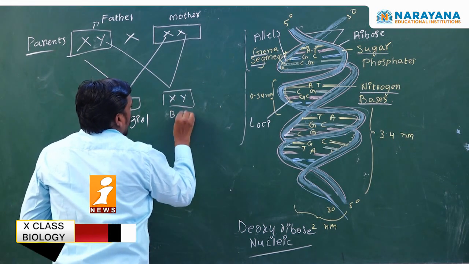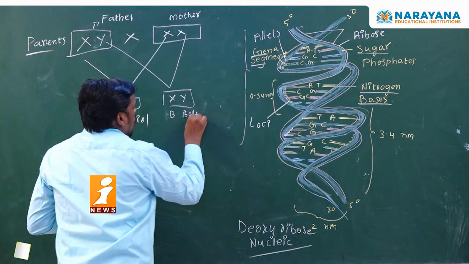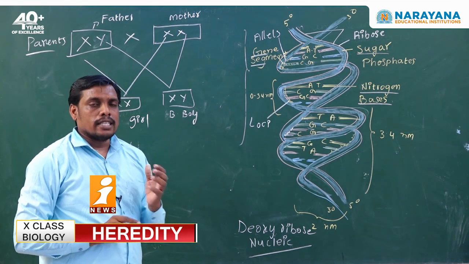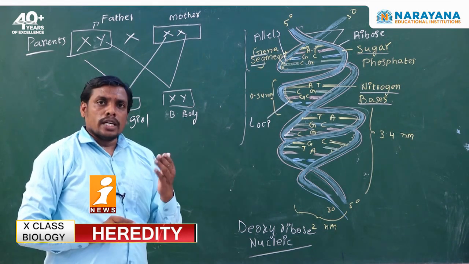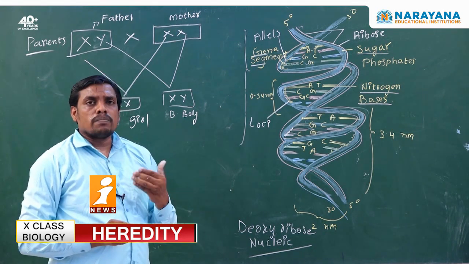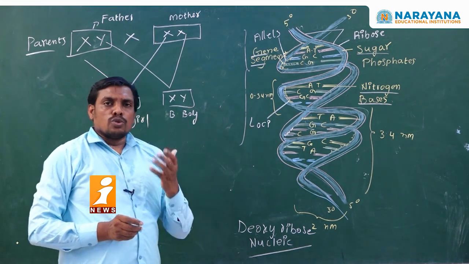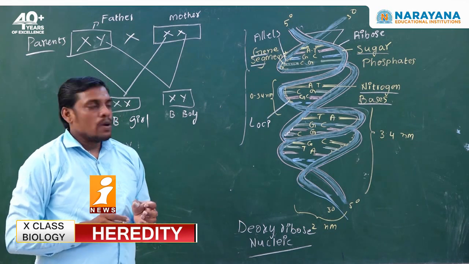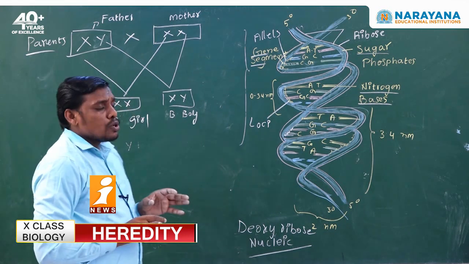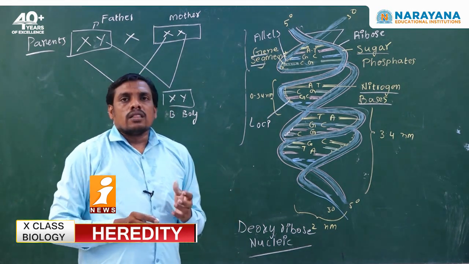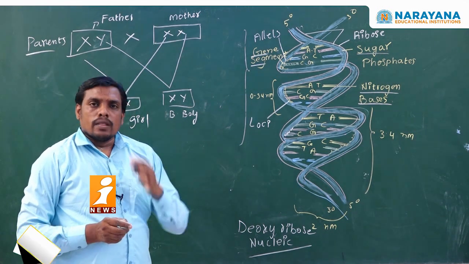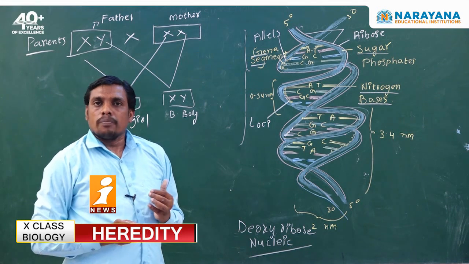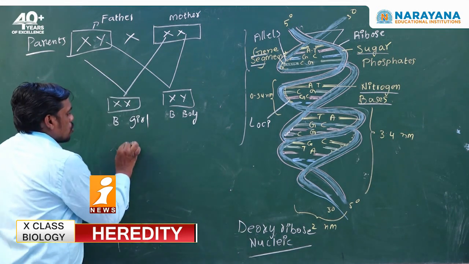However, the Y chromosome plays an important role in the determination of sex in a baby during the cell division process or after fertilization during embryonic development. Generally, we can consider it to be in between this time. So, this is the chromosomal theory of inheritance that was explained by the scientists Walter Sutton and Thomas Hunt Morgan.